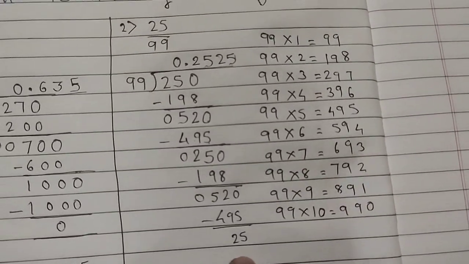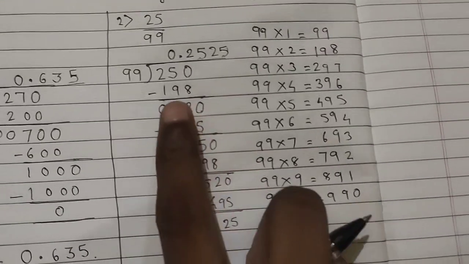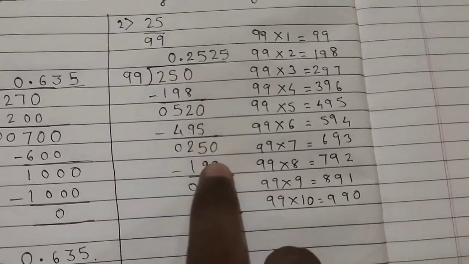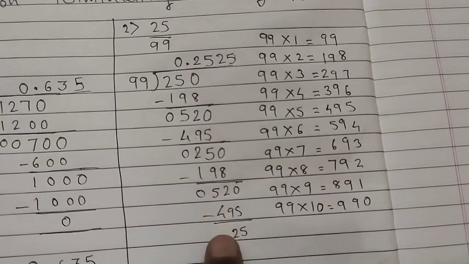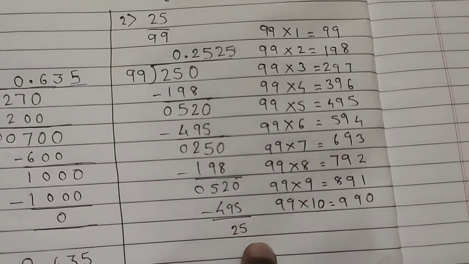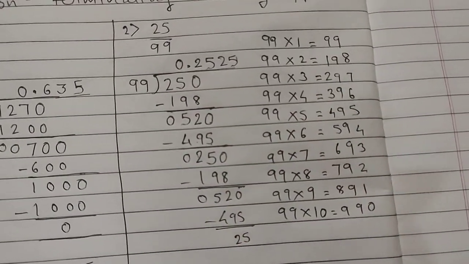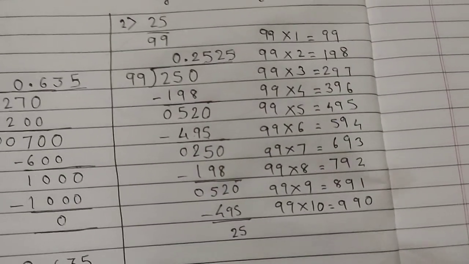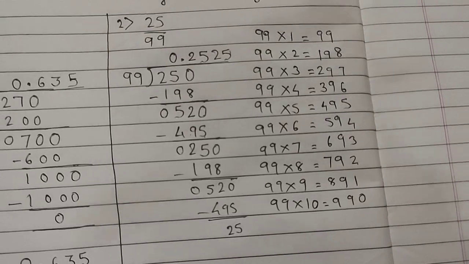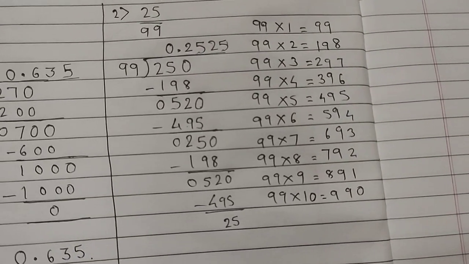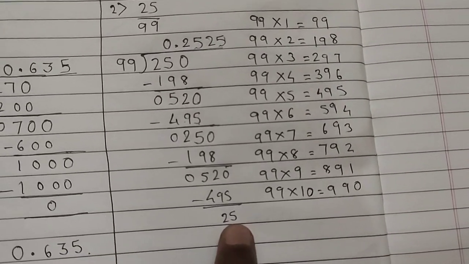So basically this number is repeating. Earlier we started with 25, again here we got 25, again here also we are getting remainder 25. That means this pattern will repeat each and every time. Okay, so in this way your division will go on. So for that, what we are going to do is stop here.